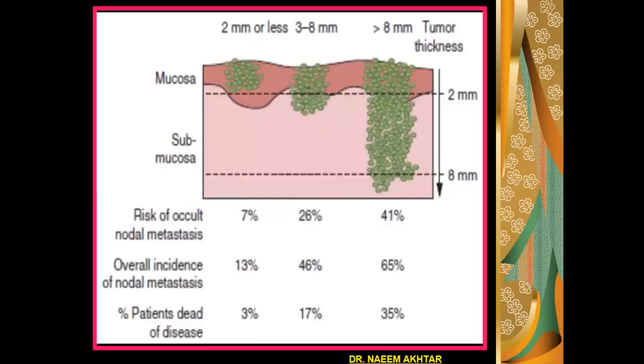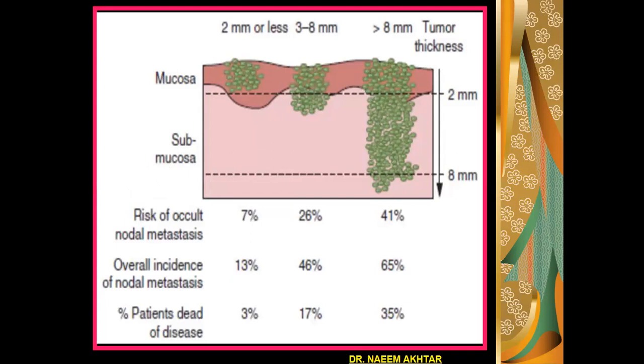Now in this photograph you can see a tumor which is 2 millimeter or less, and it is limited to the mucosa only. Then the second type of the tumor is that one which is having greater size, that is 3 to 8 millimeter, which will involve the mucosa and submucosa.